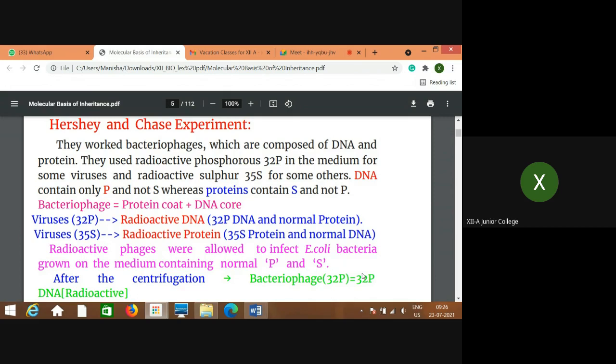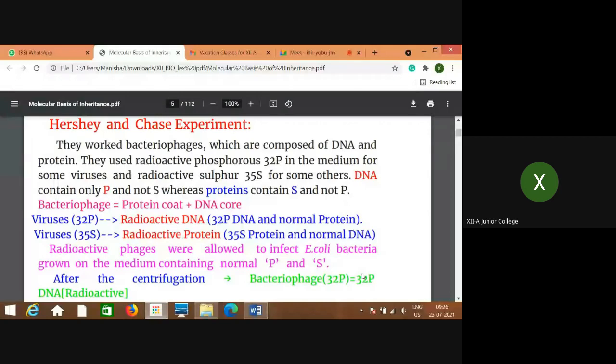They used radioactive phosphorus, that is P32, in the medium for some viruses, and radioactive sulfur, that is S35, for others. Now, if you know the chemical nature of proteins and DNA, you must know that proteins contain sulfur and not phosphorus, whereas DNA contains only phosphorus and not sulfur.